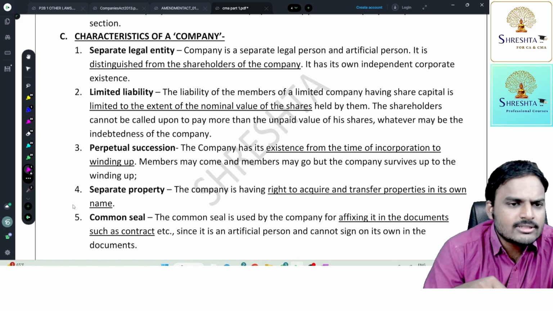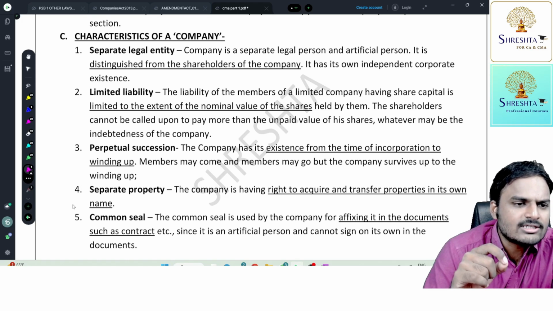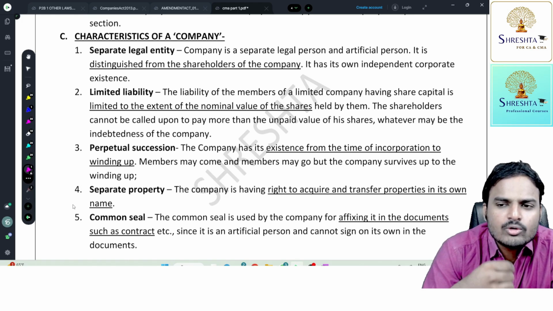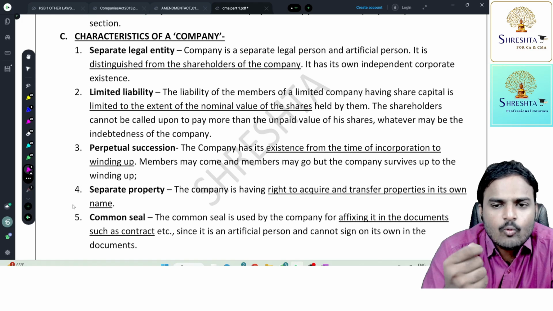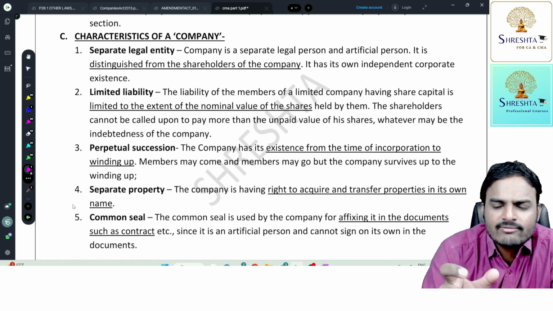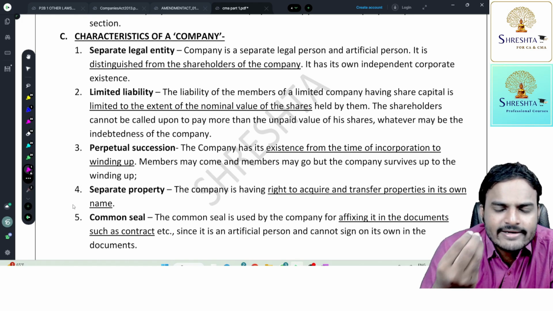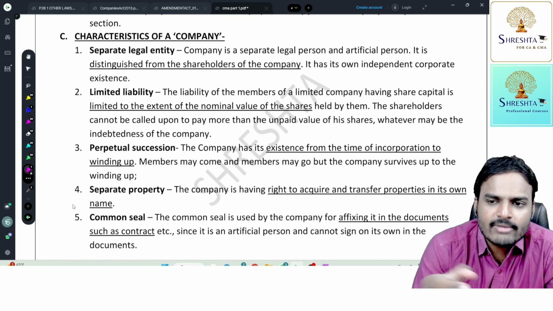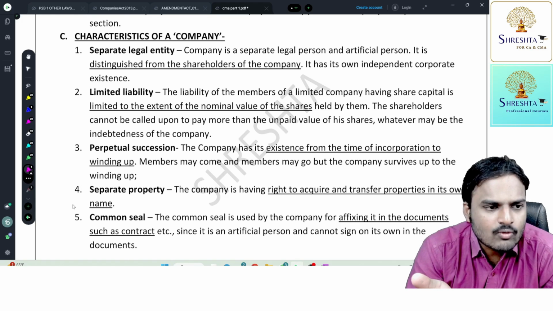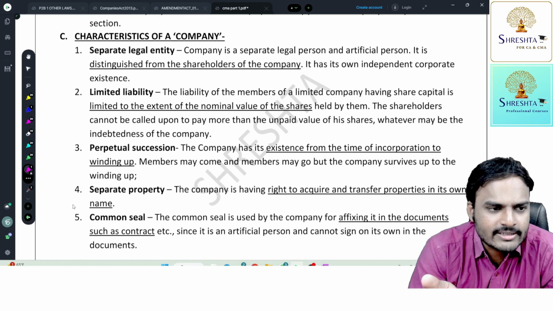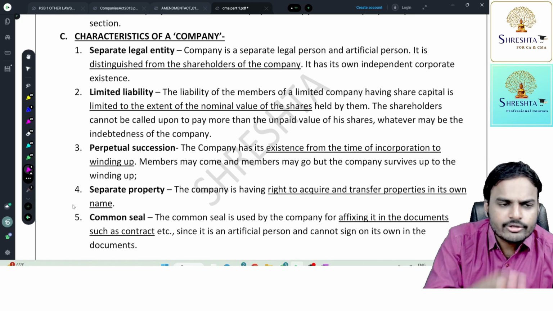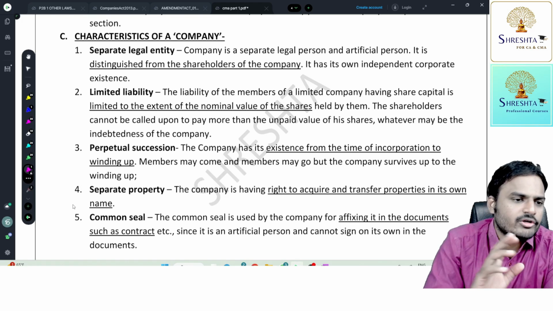So the liability of the members of a company having share capital is limited to the extent of the nominal value of the shares held by them. The shareholders can't be called upon to pay more than the unpaid value of their shares, whatever may be the indebtedness of the company. Unpaid value is simply the agreed amount minus the already paid amount. Agreed minus paid, you'll get the unpaid amount. So whatever may be the indebtedness of the company, it is irrelevant. How much amount the company is liable to the outsiders is irrelevant. Members are liable to contribute only that amount which they agreed to contribute.